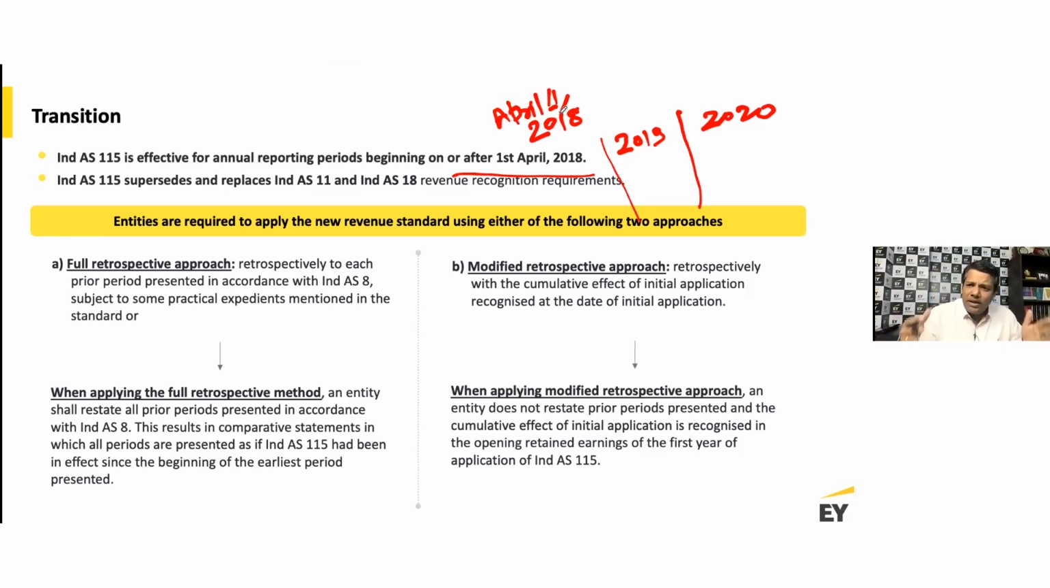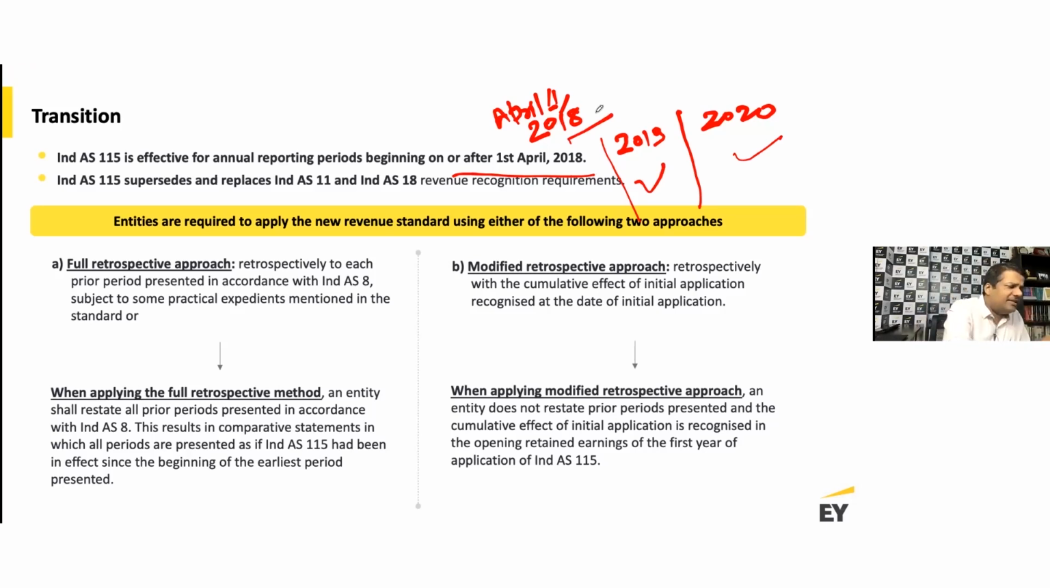Now, assuming I'm doing a transition in the year 2020, because from my perspective, let's say that's the date of application, then what the full retrospective approach suggests is that you're going to apply Ind AS 115 for 2020, you're going to apply Ind AS 115 for 2019, and for all open contracts which are prevailing as of April 1, 2018, you'll make this adjustment as part of the opening retained earnings.